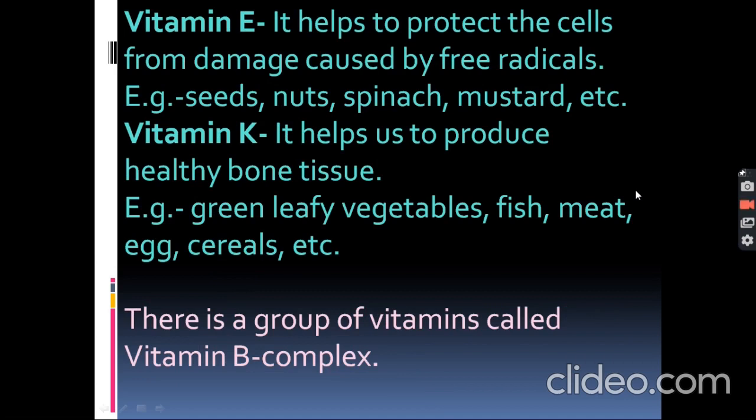Vitamin E. It helps to protect the cells from damage caused by free radicals. Example, seeds, nuts, spinach, mustard, etc. Vitamin K helps us to produce healthy bone tissues. Example, green leafy vegetables, fish, meat, egg, cereals, etc. There is a group of vitamins called vitamin B complex.